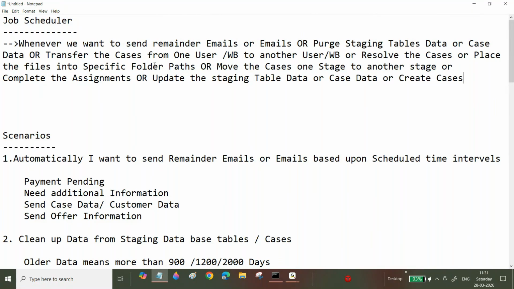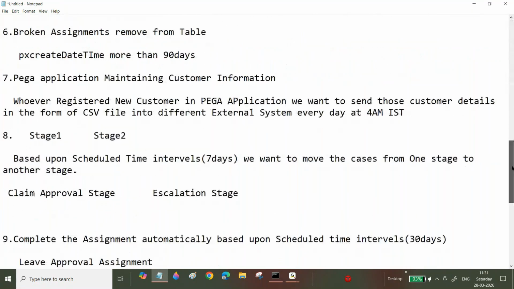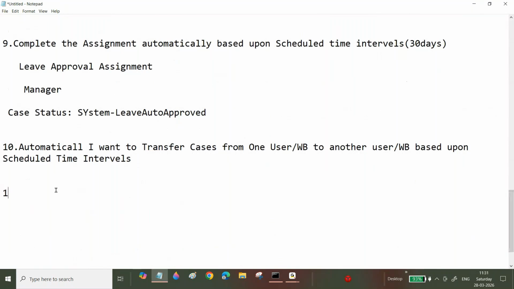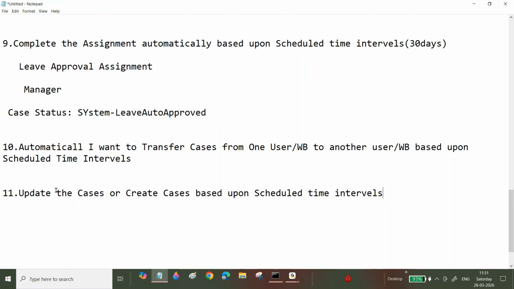Now I want to create cases. The next scenario, the 11th: update the cases or create cases based upon scheduled time intervals.